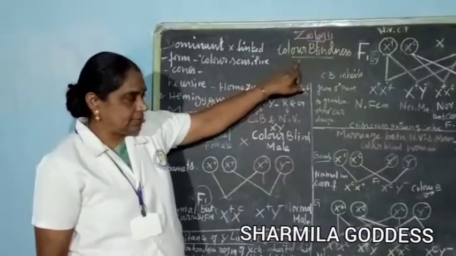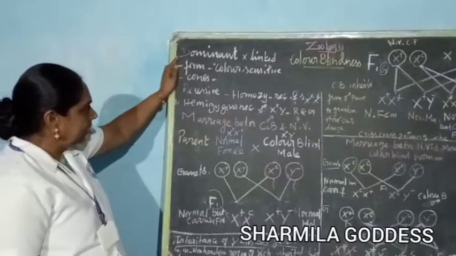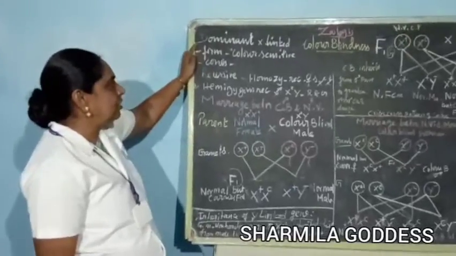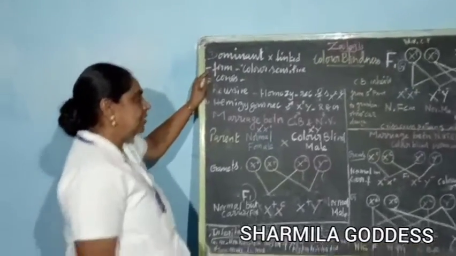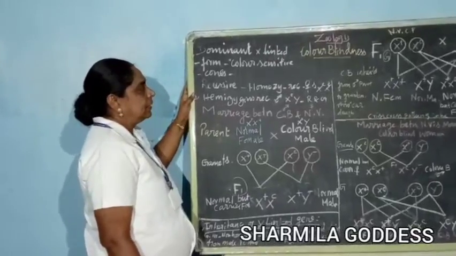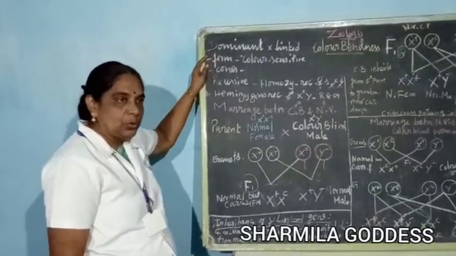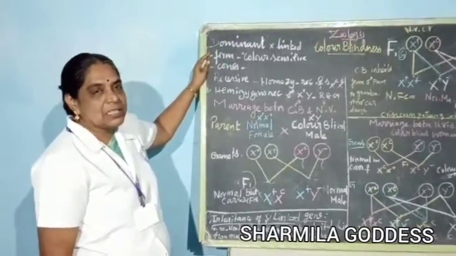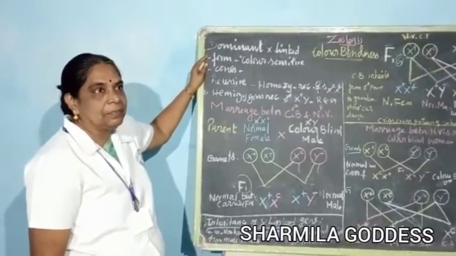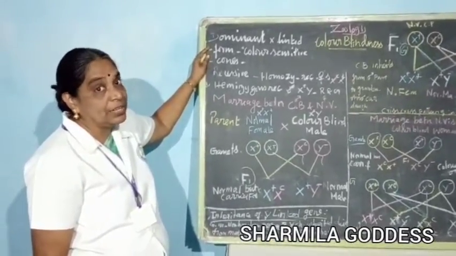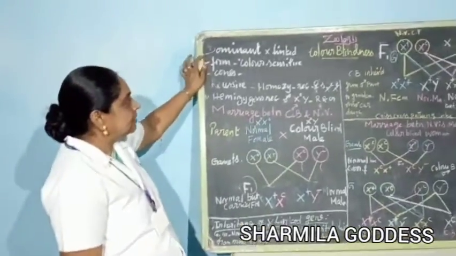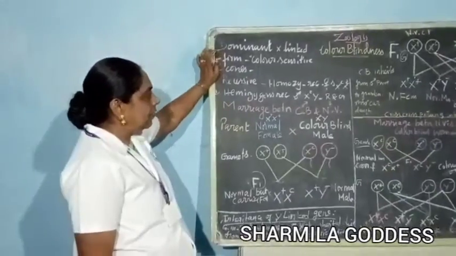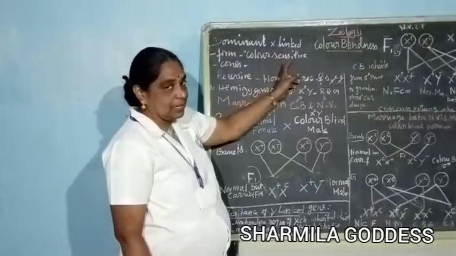One of the examples of X-linked inheritance is color blindness. The dominant X-linked gene is very essential for the formation of color-sensitive cells, the cones. You know already that if you want to identify color, we need the cone cells in our eyes. Cone cells are responsible for color vision and rod cells are responsible for dim light, as you learned last year. So dominant X-linked genes are responsible for the formation of color-sensitive cells called cones.